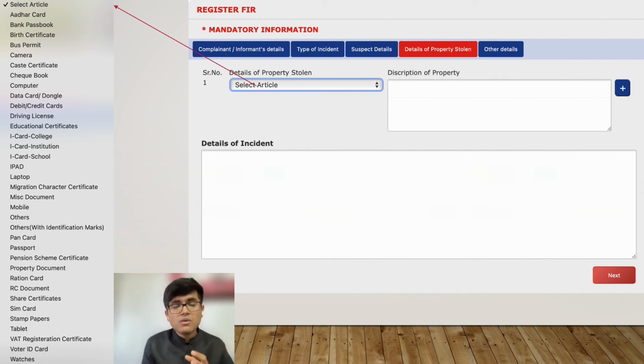It is better you explain your case as much as possible, because the more detail you give, the easier it will be for the police to understand your case and catch the criminals. So it is advisable that you give complete details from the beginning till the end on this particular page. So this page is very important. You give the description of the property, you give the details of the incident here, right? Then moving forward,